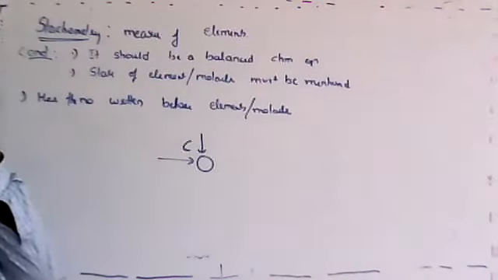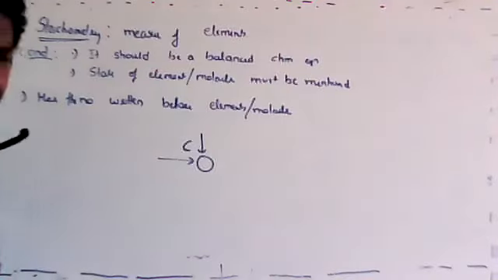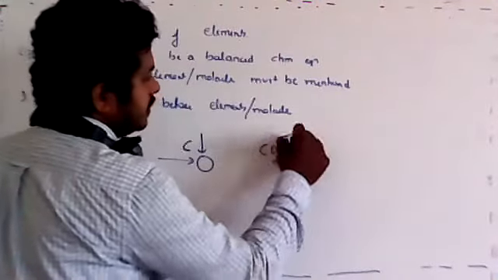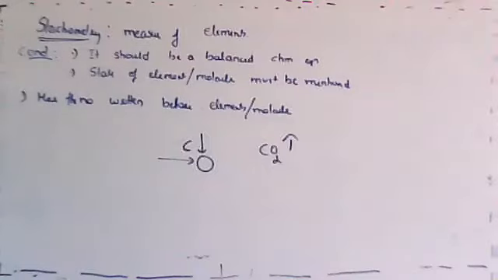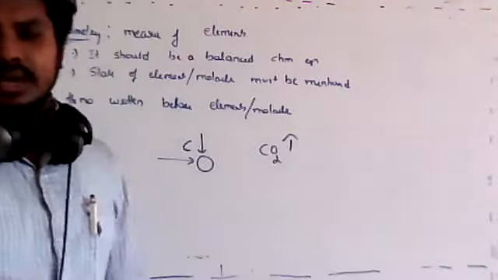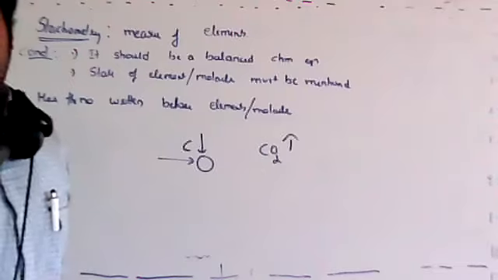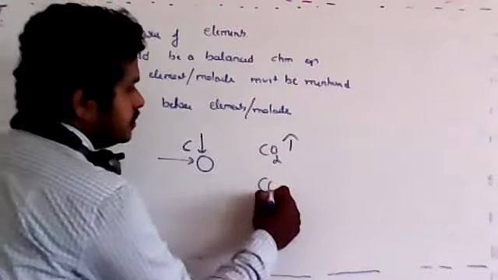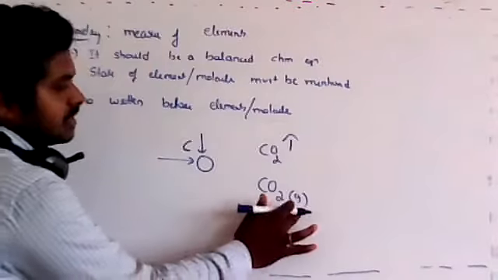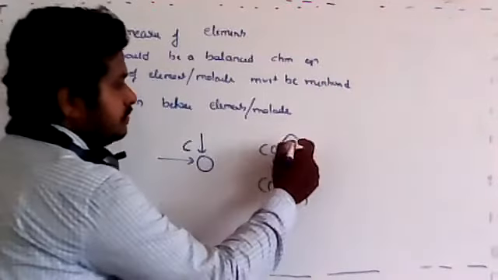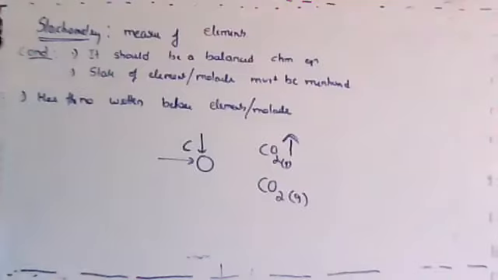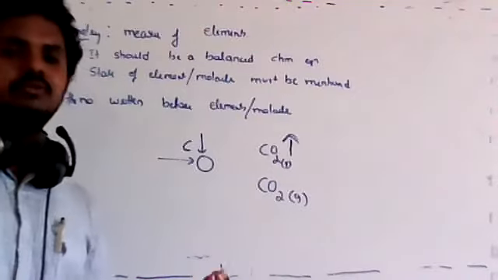Above the arrow mark, atmosphere pressure. Usually the arrow mark is written, for example, if it is CO2, usually it will be written in this way. The arrow mark represents that it's carbon dioxide gas which is evolving from the solution. It's not like for every gas you'll be writing this arrow. For carbon dioxide we use two types. For example, I can write carbon dioxide in this way, which means it's a gas. Carbon dioxide with this gas label represents that it is coming out from the solution.